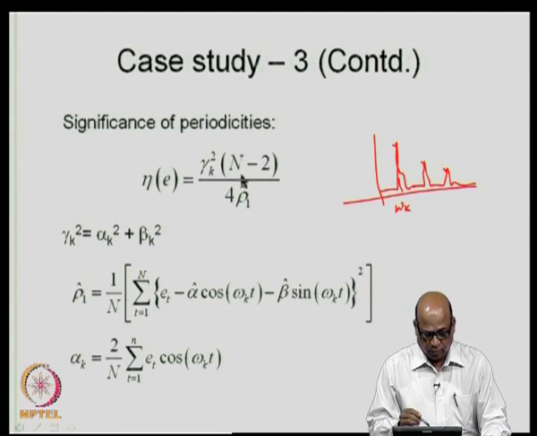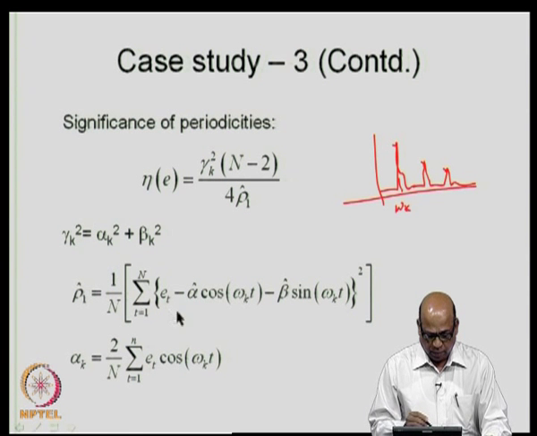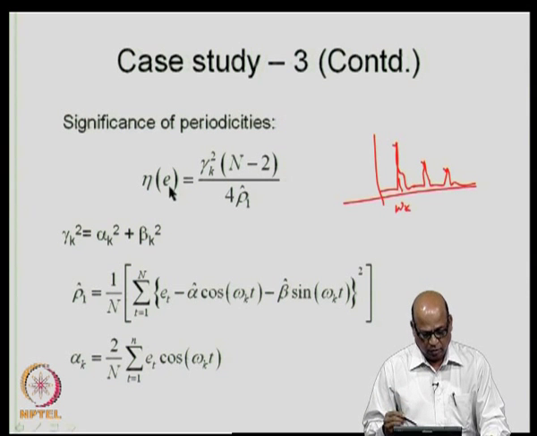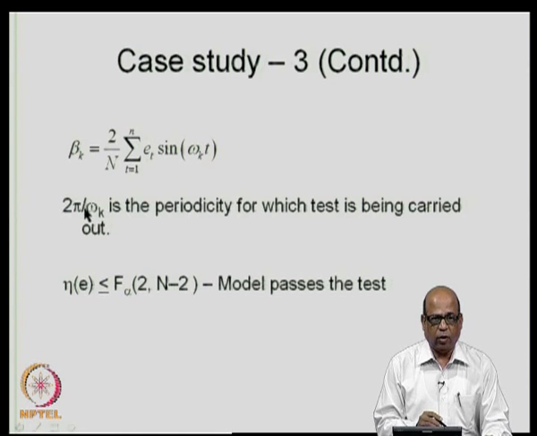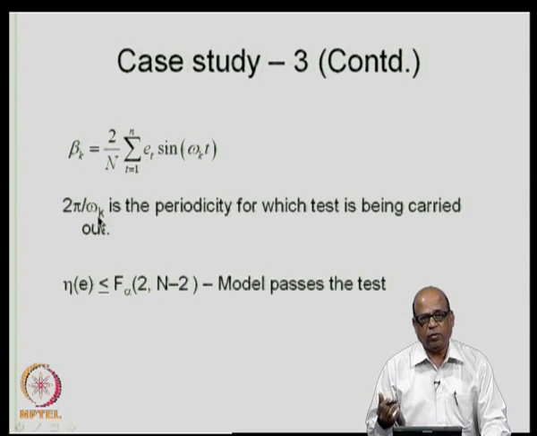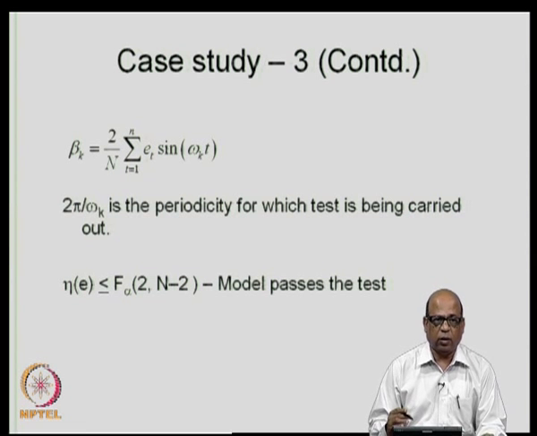Once you know gamma k square and rho 1 cap is estimated like this, you can get eta because you know n. So, eta is obtained like this. 2 pi by omega k is the periodicity for which the test is being carried out. Let us say you are testing for 12 months, then you can obtain the associated omega k. This is typically obtained from your spectral analysis.